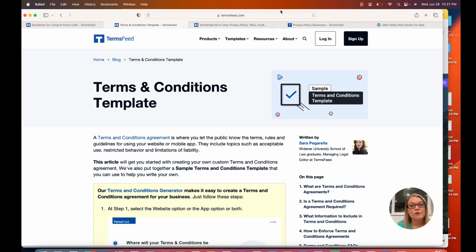AdThrive and Mediavine are like middlemen. They all get the bulk of their media buyers through Google. So if you're doing that in any way, it's super important, because they're not going to approve you, no matter how much traffic you have, if you do not have these terms and conditions, your privacy policy, and all of these laws followed. They're just not going to approve you for the ads.